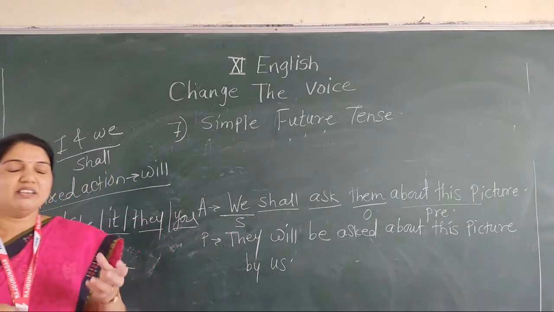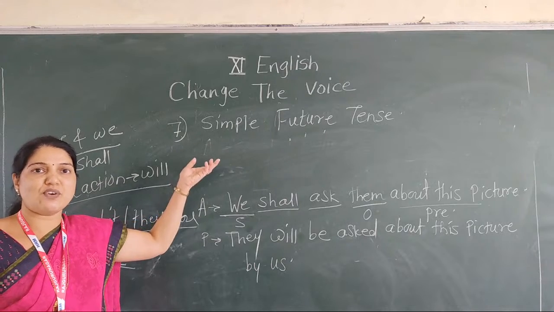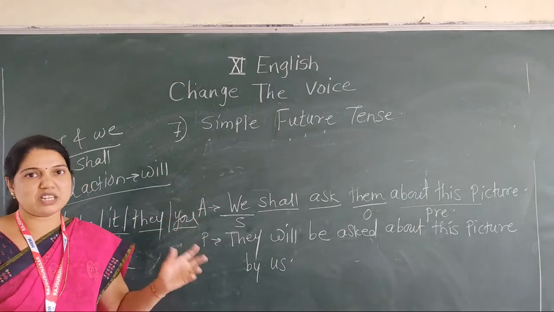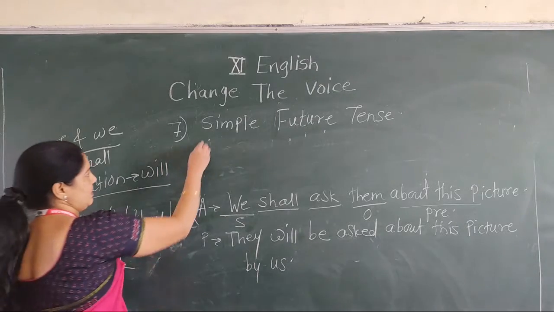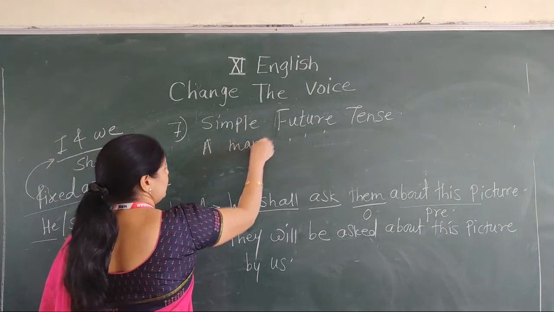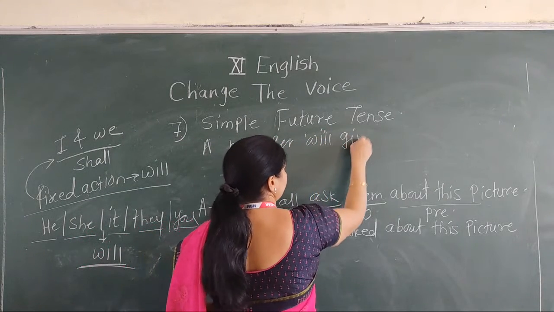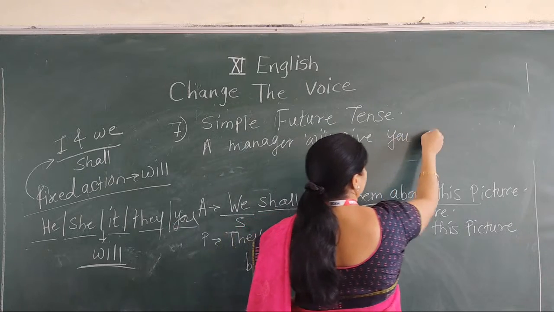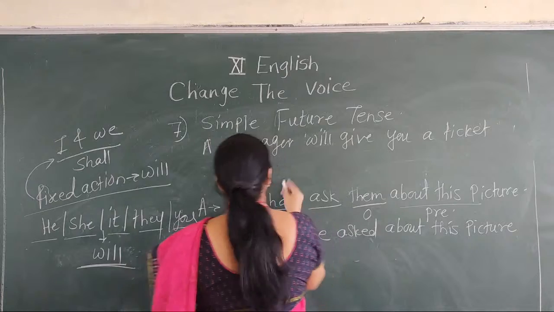It's very easy when you remember the structure first. Then it's very easy for you to convert active into passive or passive into active. A manager will give you a ticket. Now see here, there are two objects.